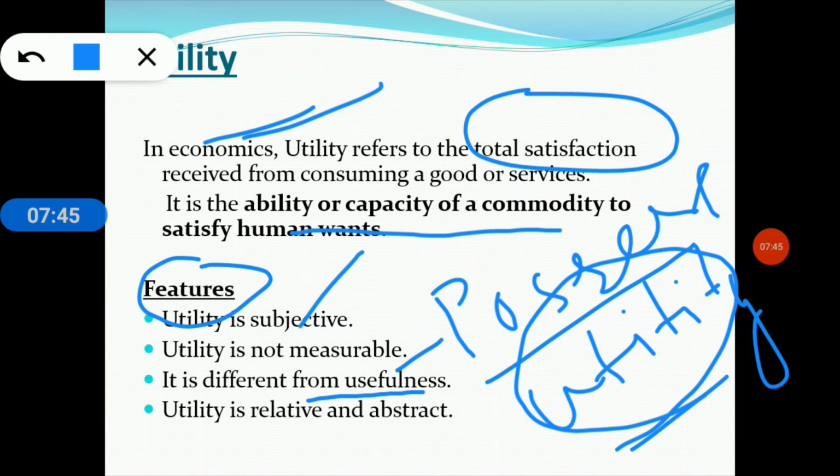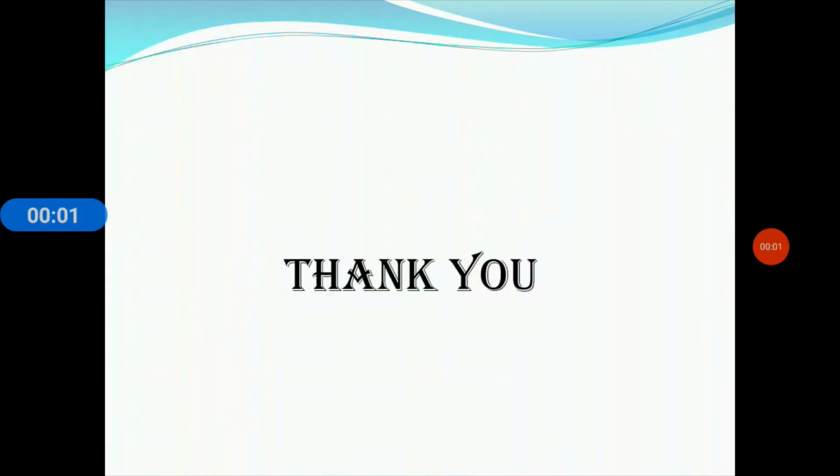Liquor has harmful effects, but even then liquor has utility so long as it satisfies the want of a drinker. So utility is different from usefulness. Utility should not be confused with usefulness. So we are done for today's session.